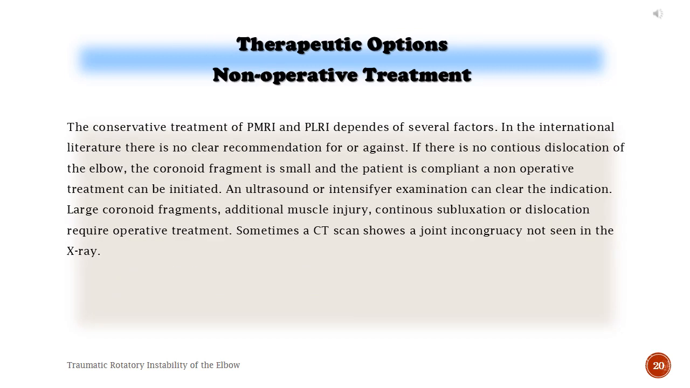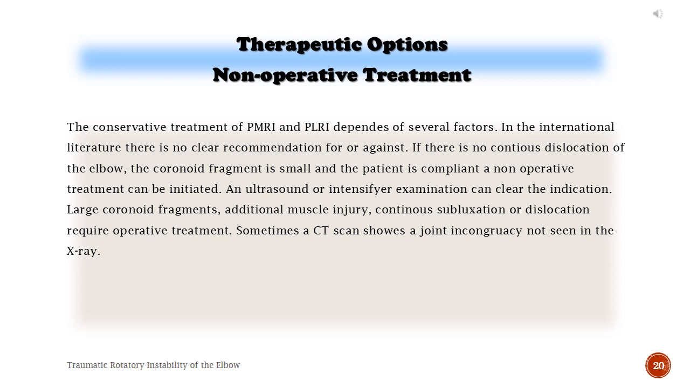Therapeutic options. Non-operative treatment. The conservative treatment of PMRI and PLRI depends on several factors. In international literature, there is no clear recommendation for or against it. If there is no continuous dislocation of the elbow, the coronoid fragment is small, and the patient is compliant, non-operative treatment can be initiated. An ultrasound or intensifier examination can clear the indication.